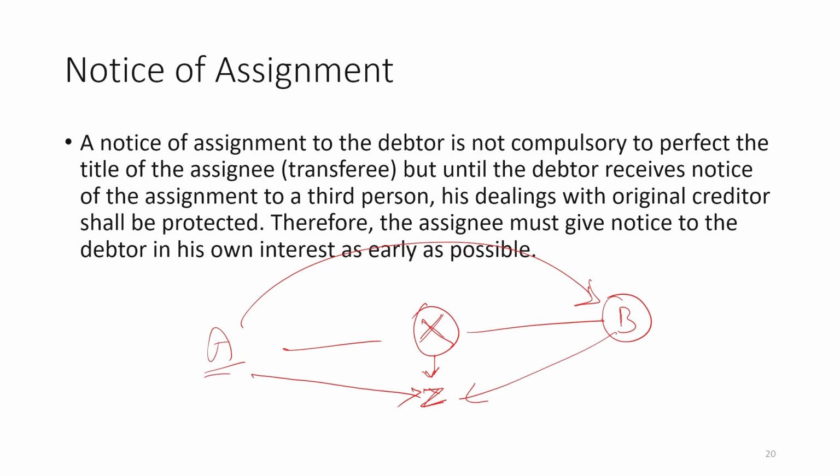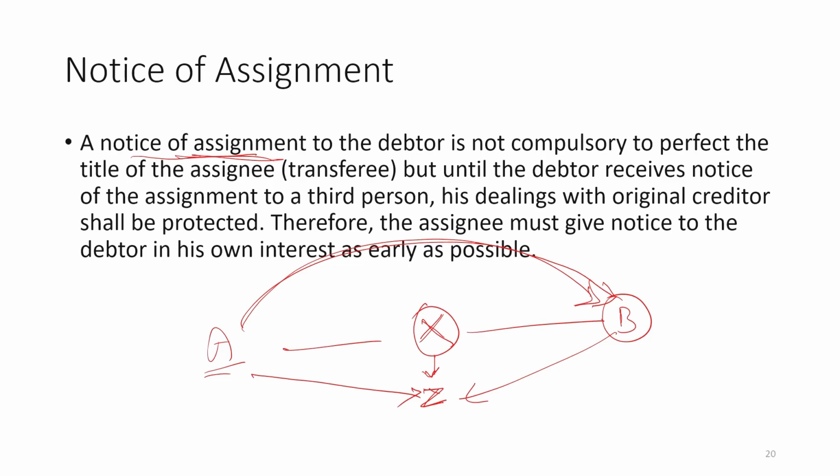What it is saying is that notice of assignment means informing Mr. Z that A is transferring his claim to Mr. B. The notice of assignment to the debtor is not compulsory to perfect the title of the assignee. So this notice is not a compulsory requirement.